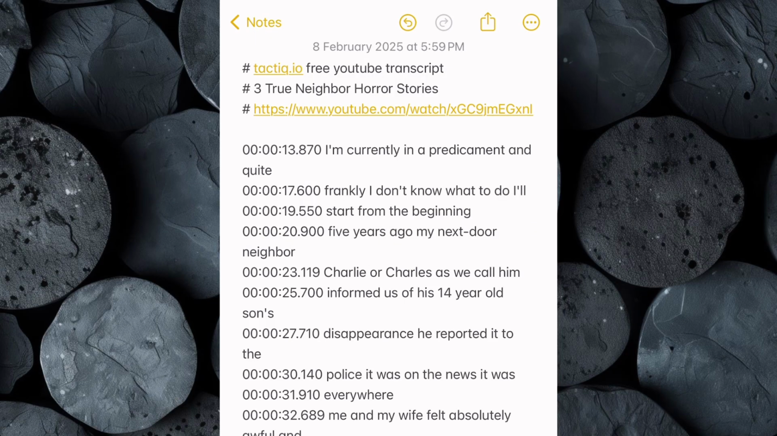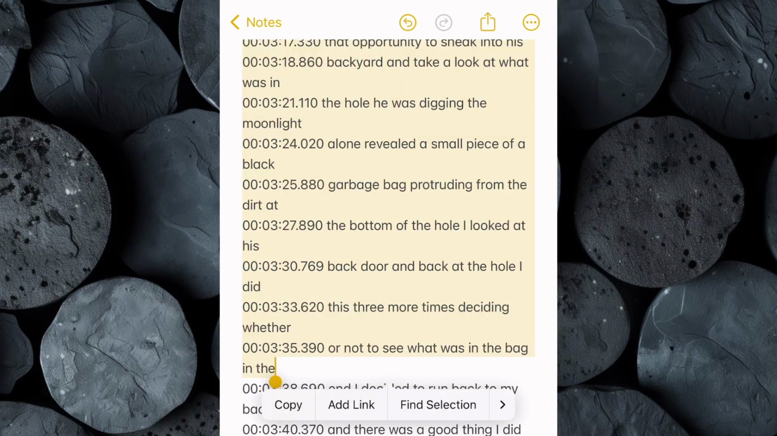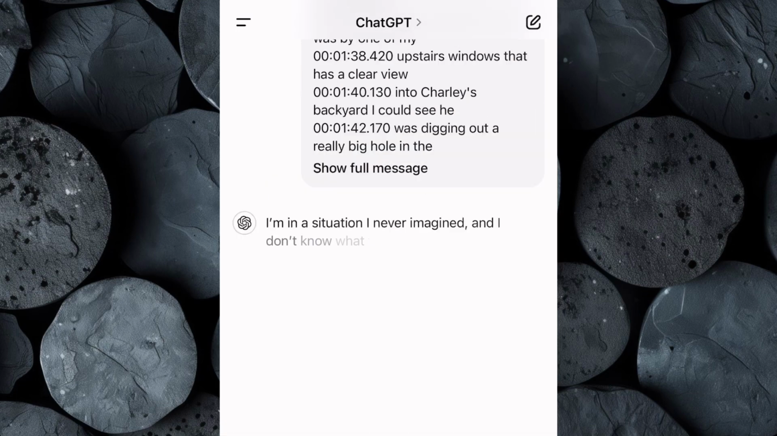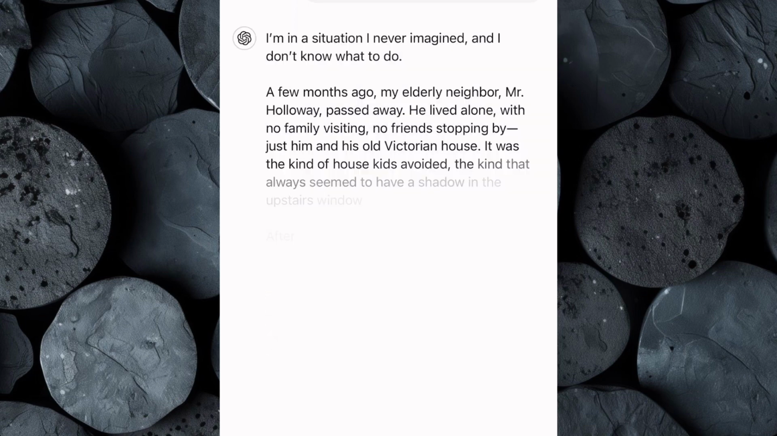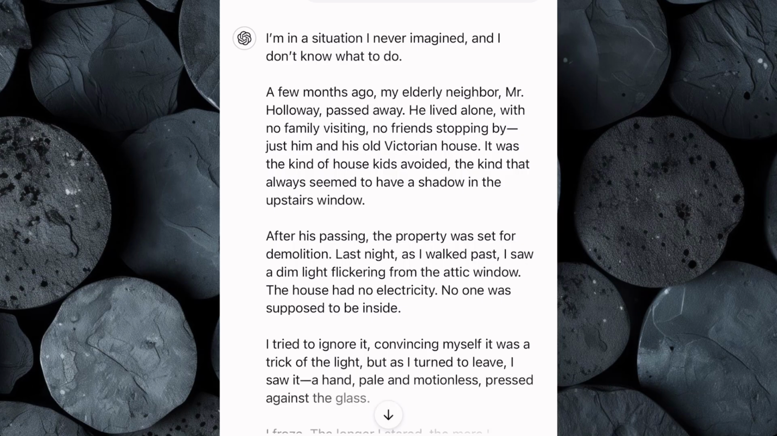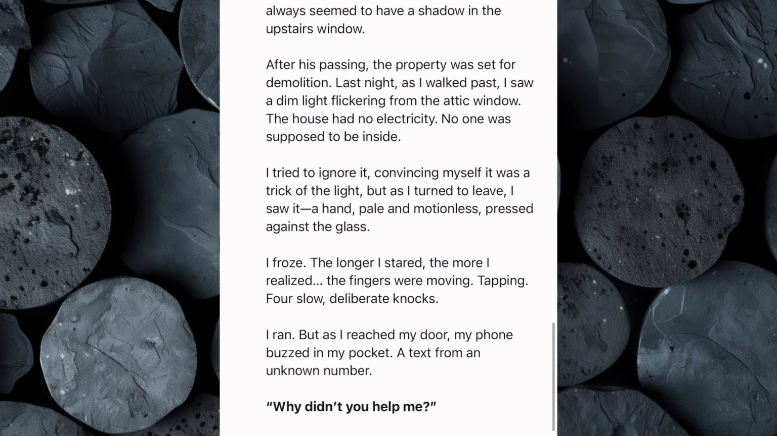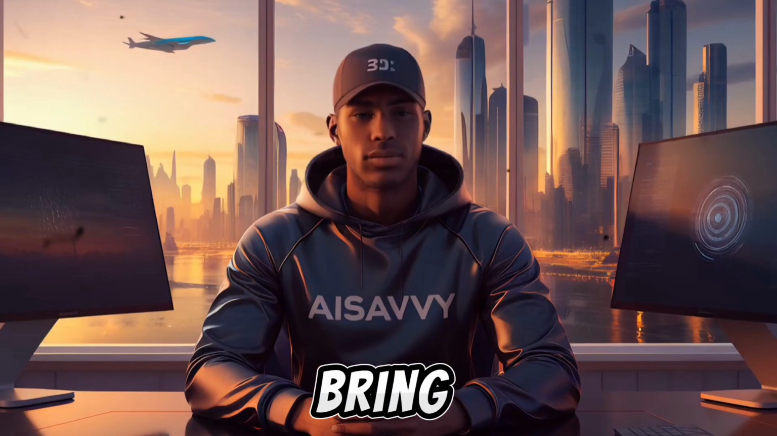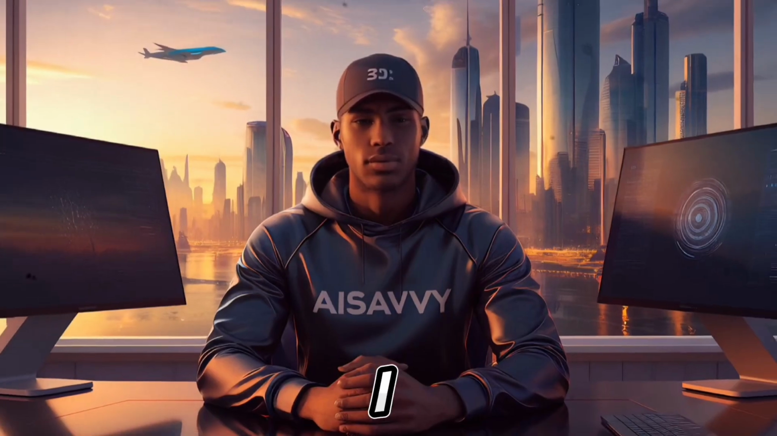Open your notepad where you saved the transcript and copy half of it because the text will be too long for ChatGPT. Paste the transcript into ChatGPT and hit Enter. Within seconds, ChatGPT will analyze the structure of the transcript and generate a brand new horror script specifically for your video. If the generated script feels too short, or if you want more details, simply ask ChatGPT to make the script longer. With our script ready, the next step is to bring it to life with a realistic AI voiceover.